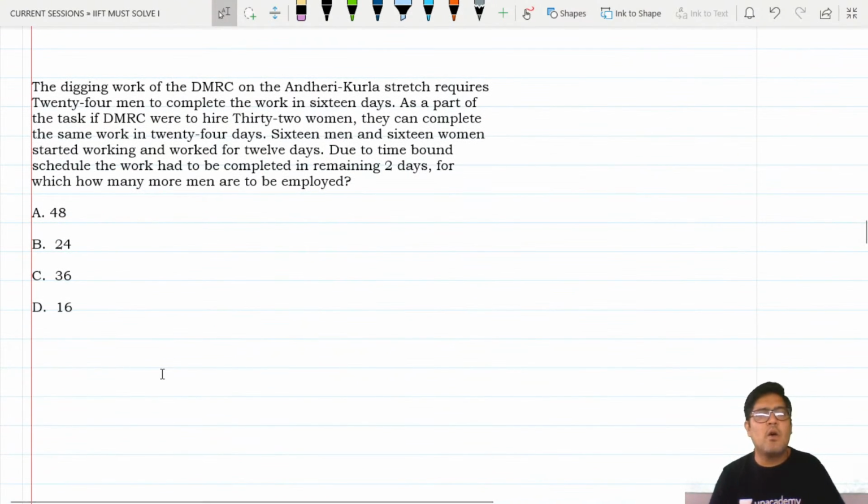The digging work of DMRC on Andheri Kurla stretch requires 24 men to complete the work in 16 days. As a part of the task, if DMRC was to hire 32 women, they can complete the same work in 24 work days. 16 men and 16 women started working and worked for 12 days. Due to time-bound schedule, the work had to be completed in remaining 2 days, for which more men were employed. How many more men were employed?